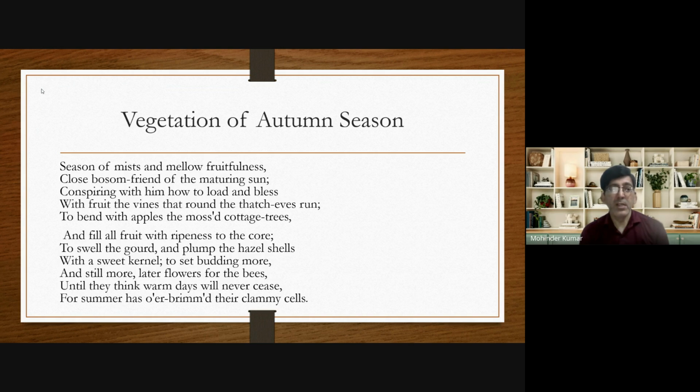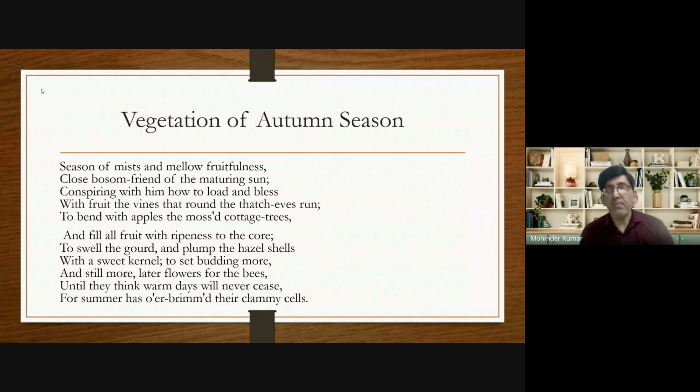What does he say? Season of mists and mellow fruitfulness, close bosom friend of the maturing sun, conspiring with him how to load and bless with fruit the vines that round the thatch eaves run, to bend with apples the mossed cottage tree, and fill all fruit with ripeness to the core. Now try to understand first some lines and then we will discuss the next lines.